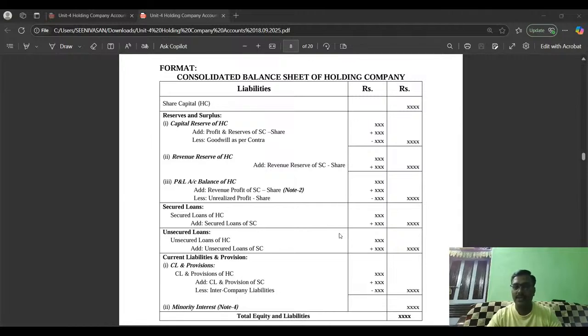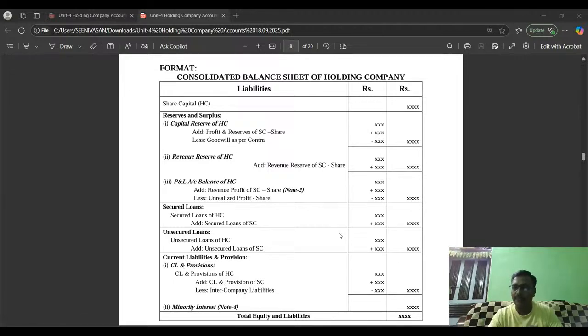So we shall begin with the liability side of the consolidated balance sheet. The first item is share capital. Here, we can take only the holding company share capital. We can't take the subsidiary company share capital because 80% is taken by the holding company, and the 20% lies with the minority. So there is no further share capital of the subsidiary company. So we have to take only the share capital of the holding company.